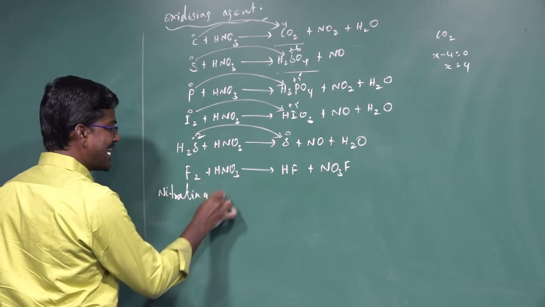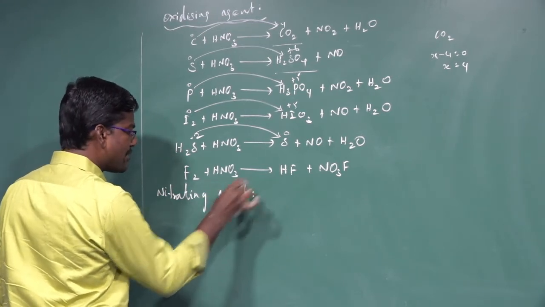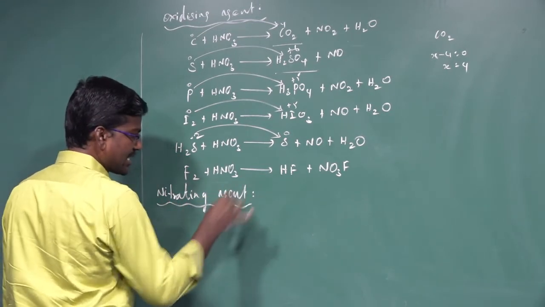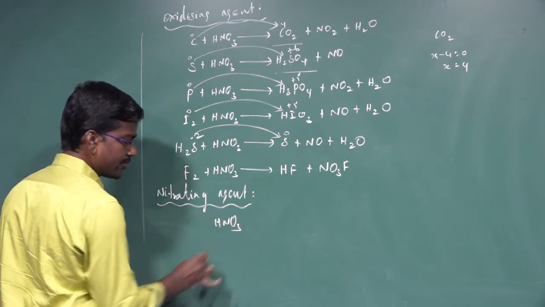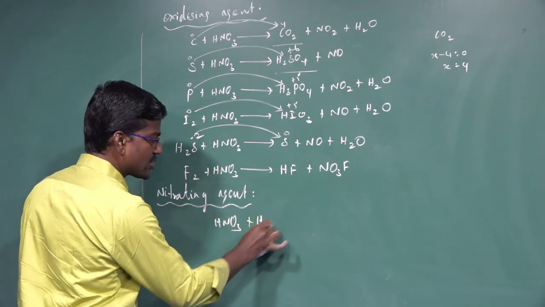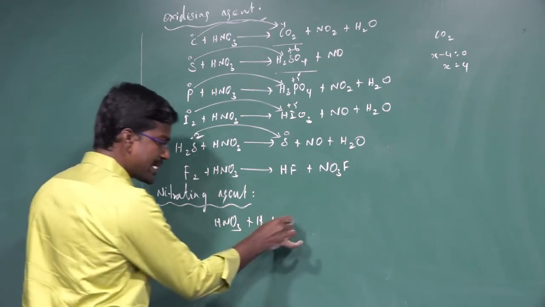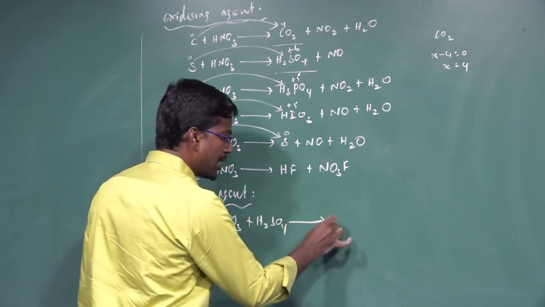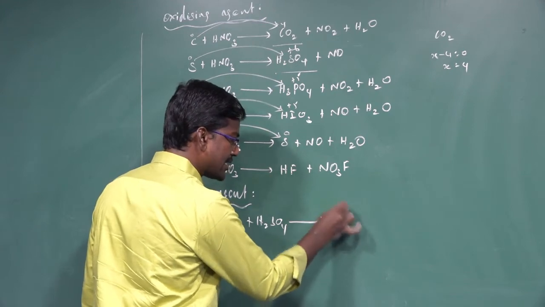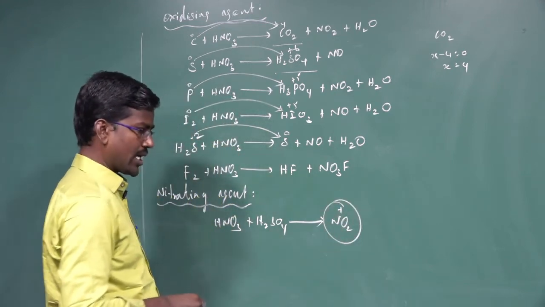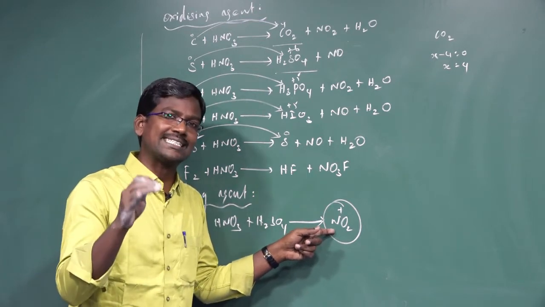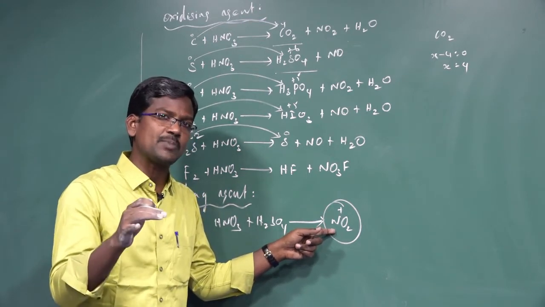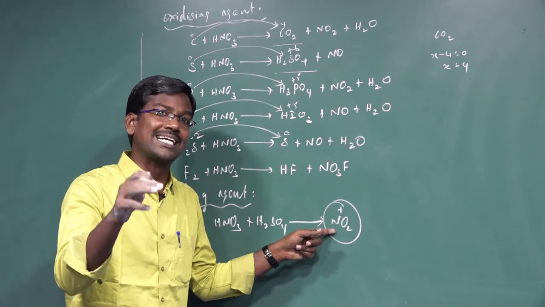What is the meaning of nitrating agent? In the mixture of concentrated nitric acid, HNO3, and concentrated sulfuric acid, H2SO4, mixed together, NO2 plus ion is formed. It is an important one, NO2 plus ion. It is called a nitronium ion. Nitronium ion acts as an electrophile, an electron deficient species which attacks the electron rich site.